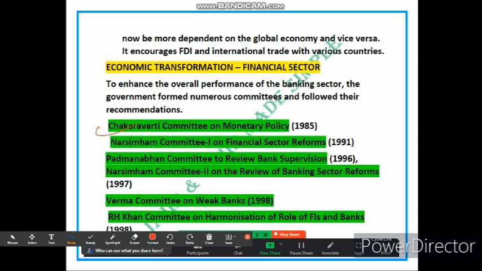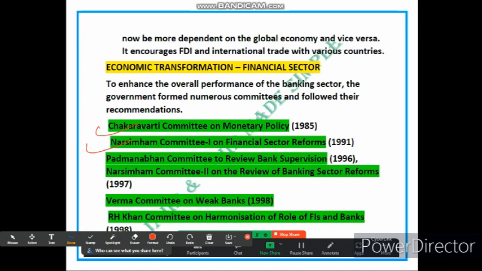These are some of the suggestions. This committee's recommendations help shape policy that enhances the functioning and stability of the financial sector. This is the first committee.